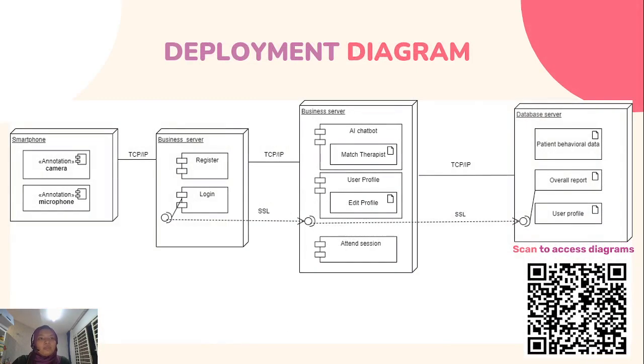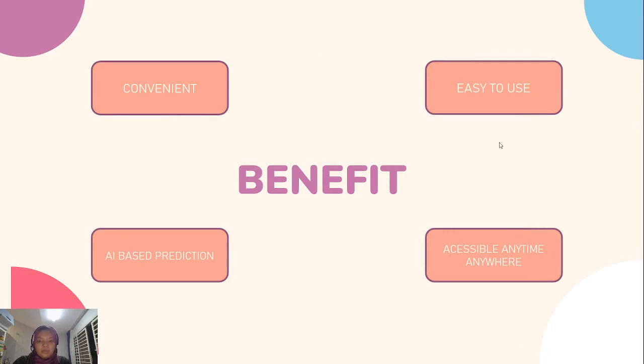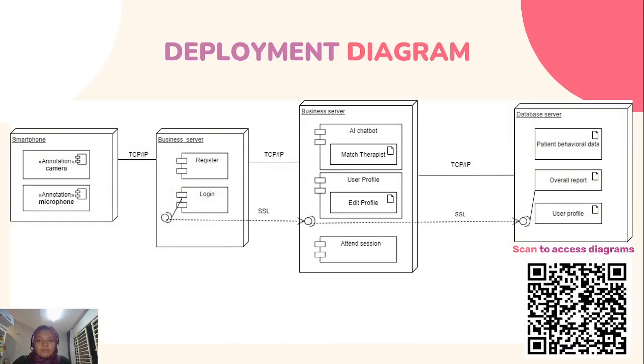So let's move on to the deployment diagram. Basically our system uses the smartphone and its camera in order to ensure the sessions are more effective in predicting the behavior. First thing first, the patient must be registered in order to be included in the system. The users must be logged in order to chat with the bot and match with the appropriate therapist, which will then be updated in the patient's profile and allow the users to attend sessions. Last but not least, the patient's behavior data, overall report, and user profile will be saved in a database server.